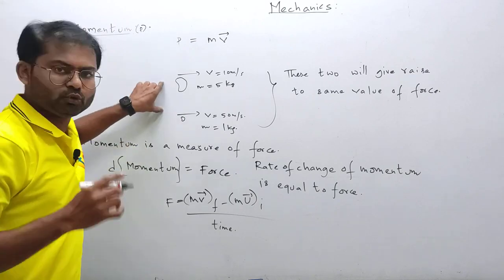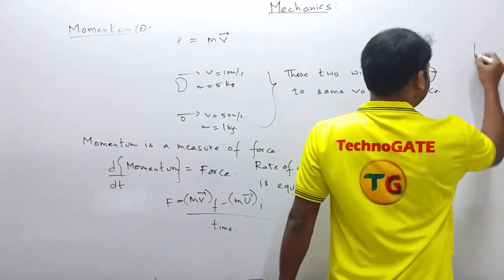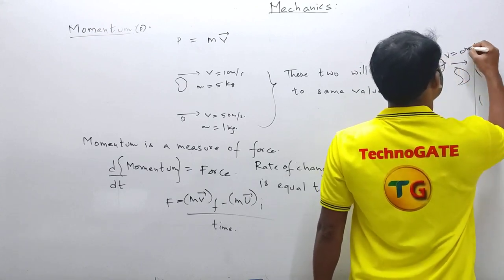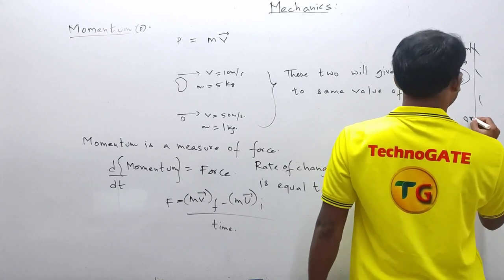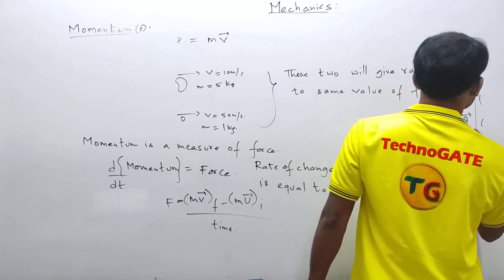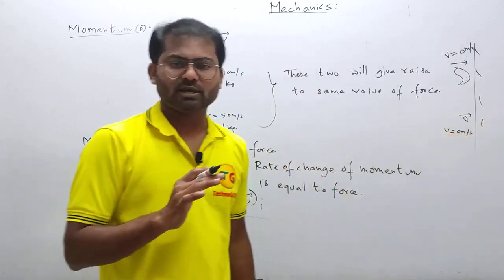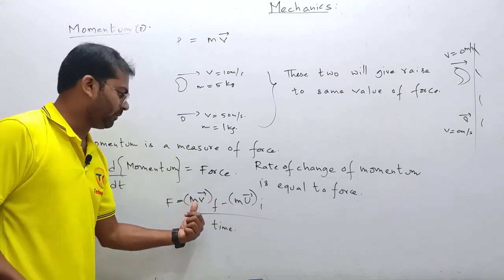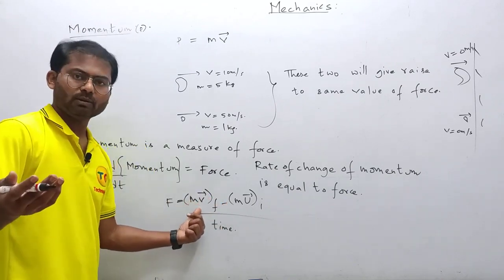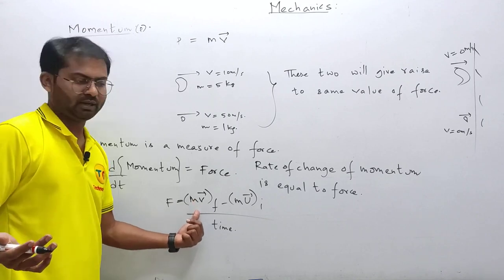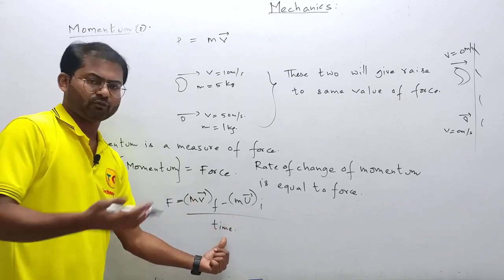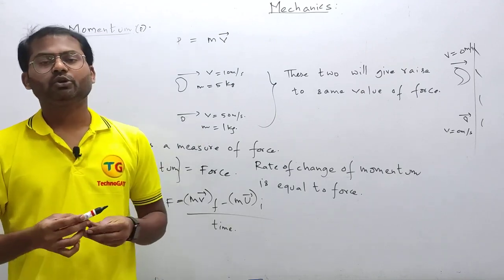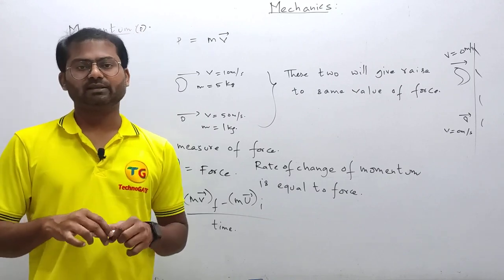So you are hitting with these two stones and they will go to a wall and hit. This one will hit and come to velocity equal to 0 meters per second. Same, this small stone also hits and comes to velocity equal to 0 meters per second. If the final velocity is 0 meters per second, what would be the momentum? Momentum would become 0, because velocity is 0. But the initial momentum is the same and the time of collision is also the same. So you're going to have the same value of force. So this is how you're going to measure the impact which is occurring there. Clear?